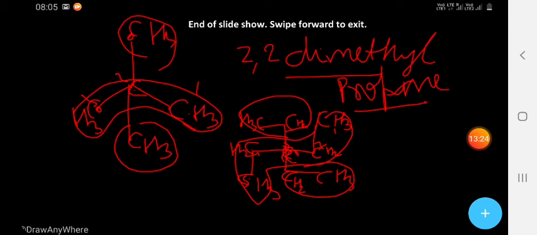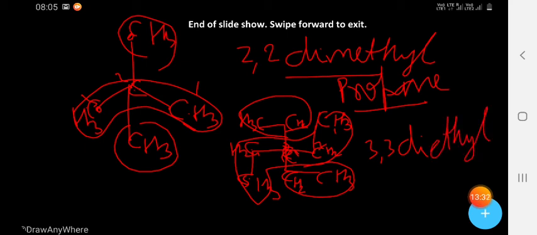So we will write 3,3-diethylpentane. Pent means 5 carbons, ane means single bond, so it is an alkane.